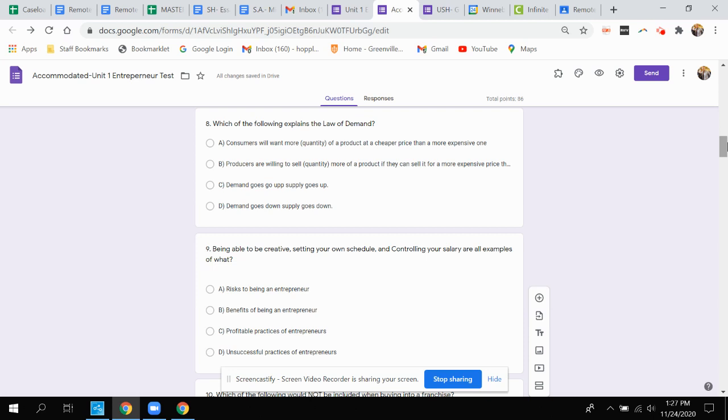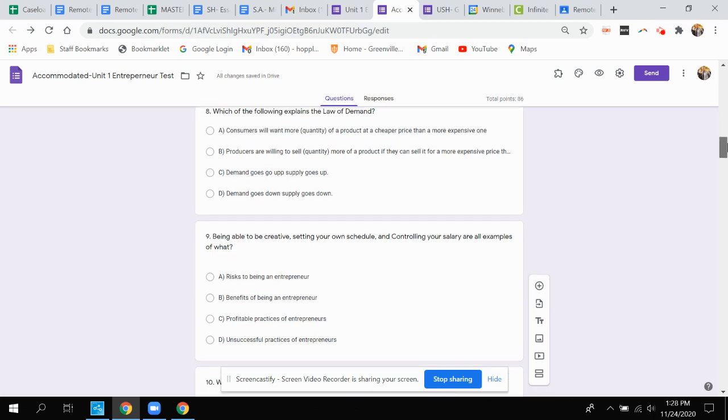Question number 8, which of the following explains the law of demand? A, consumers will want more quantity of a product at a cheaper price than a more expensive one. B, producers are willing to sell quantity more of a product if they can sell it for a more expensive price. C, demand goes up, supply goes down. Or D, demand goes down, supply goes down.